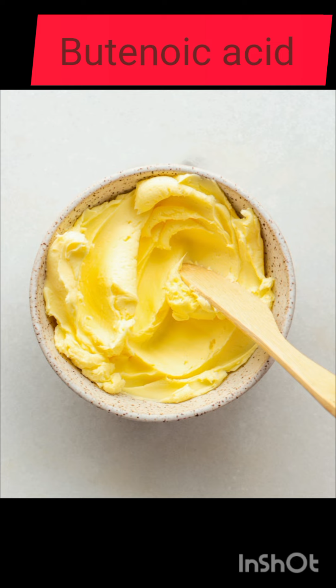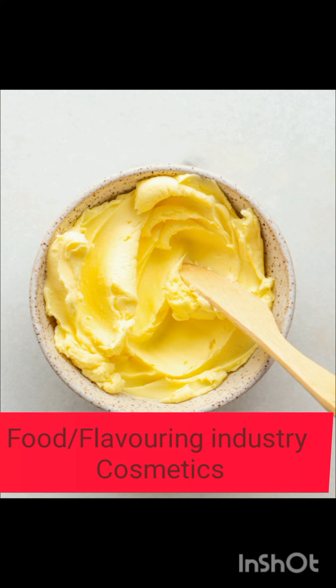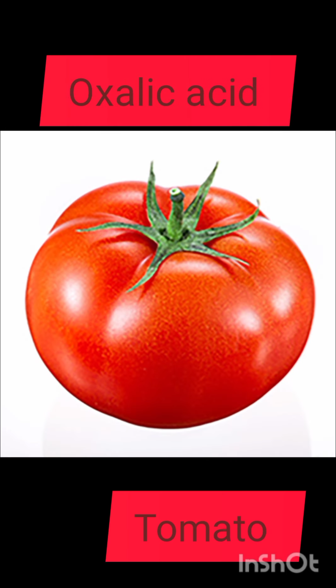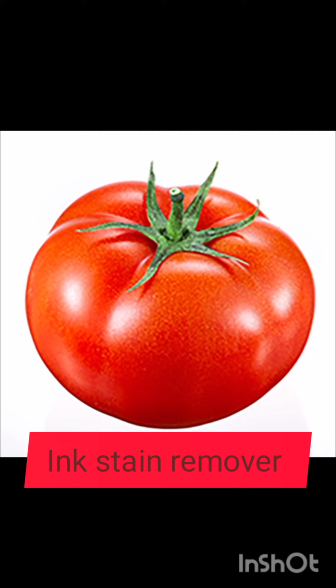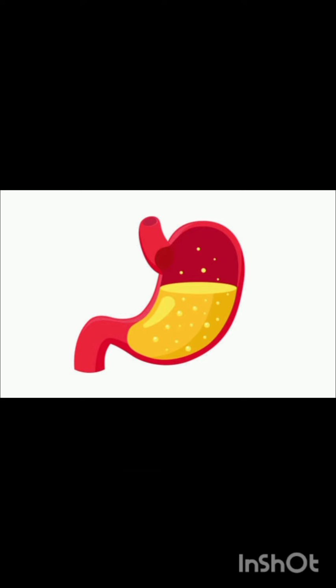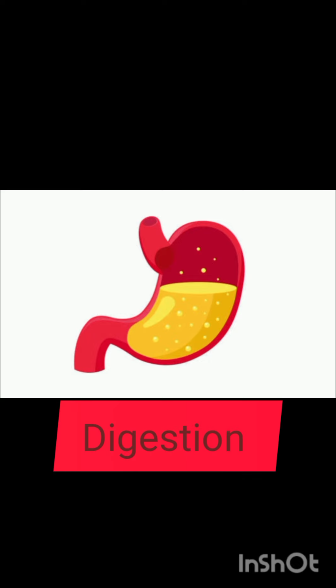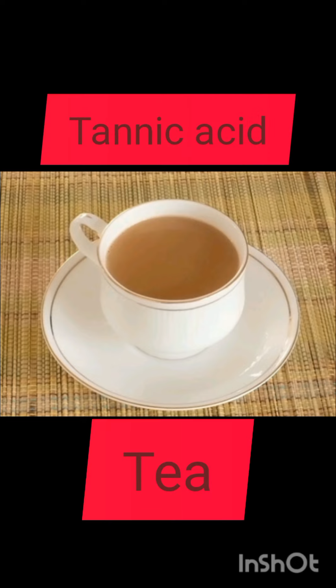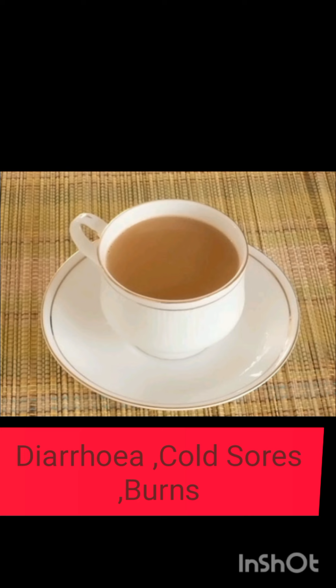Butanoic acid, which is present in butter, helps in food industries. Oxalic acid, which is present in tomato, is used in ink stain removal. Hydrochloric acid, which is present in gastric juice, helps in digestion. Tannic acid, present in tea, is used in diarrhea and cold sores.